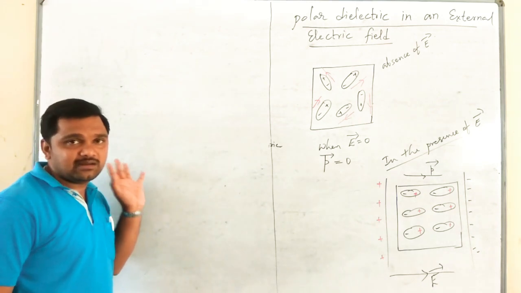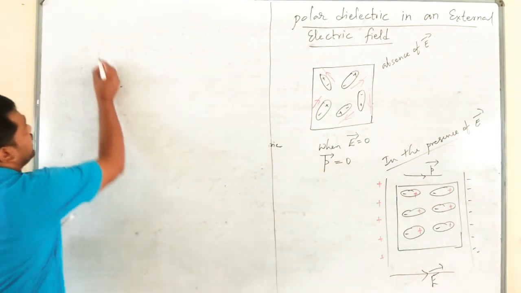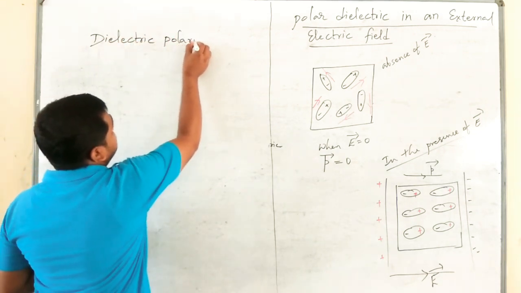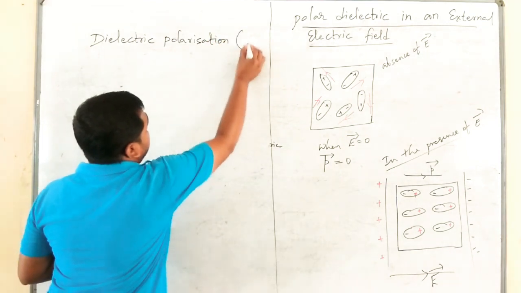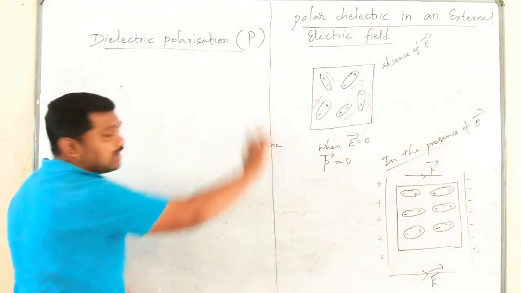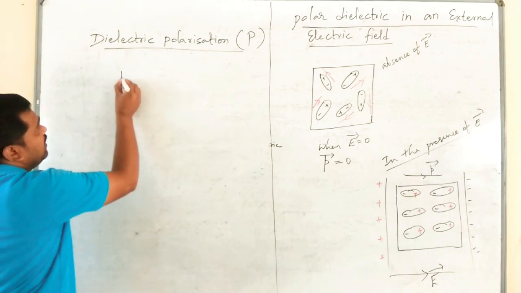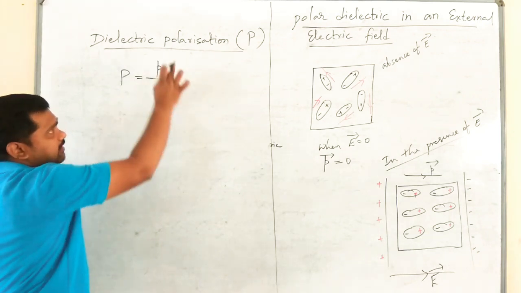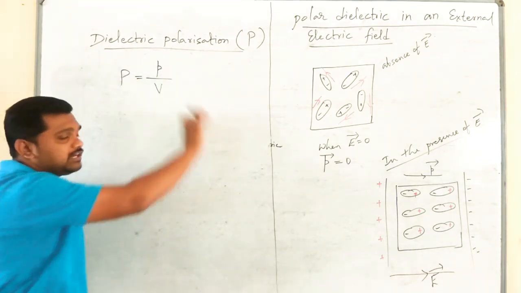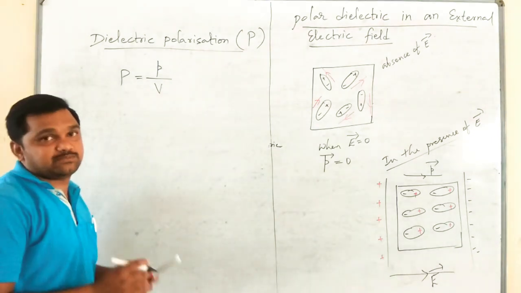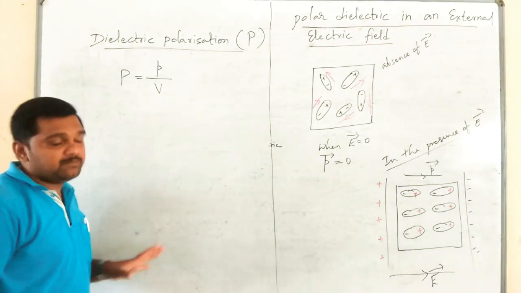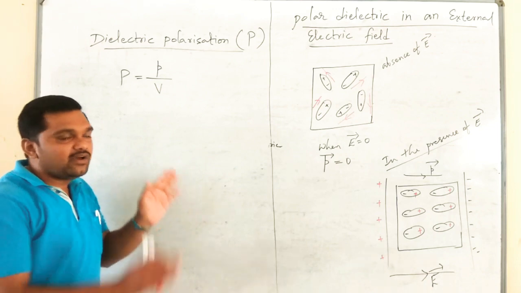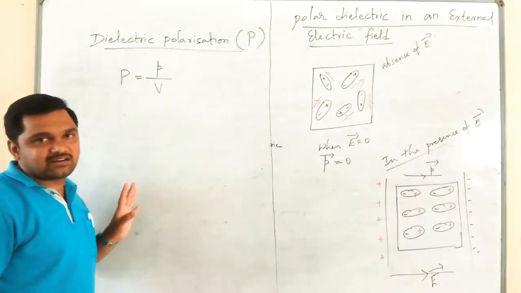This phenomenon is called dielectric polarization, usually denoted by capital P. We usually define this dielectric polarization as the ratio of net dipole moment developed per unit volume of the dielectric substance. Actually, it's a phenomenon of developing a net electric dipole moment by a dielectric substance whenever it is subjected to a strong electric field.